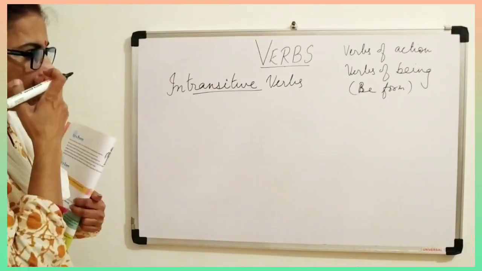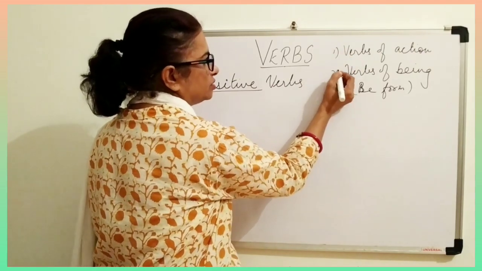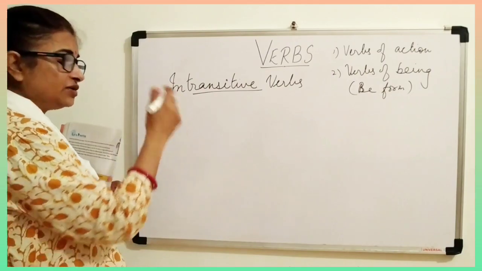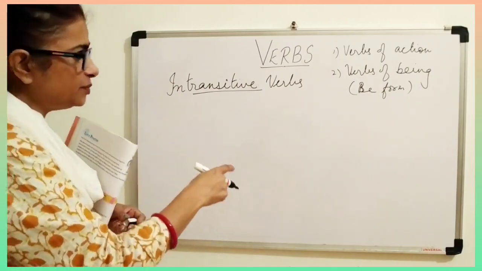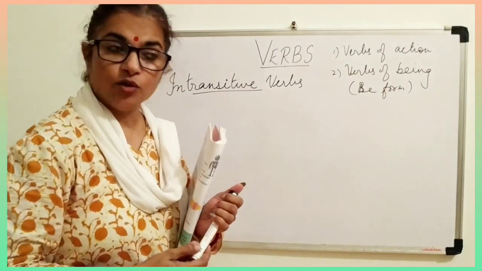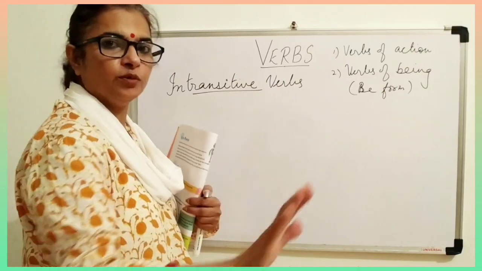So only these two. Why intransitive verb? Because after that verb you will not find any object there. You can find one complement of the verb or no object.